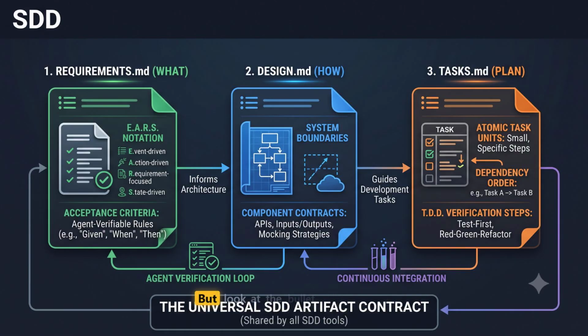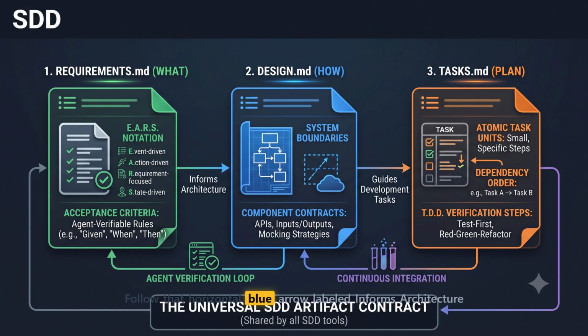But look at the bullet points in that document. You must structure every requirement with a specific trigger and a measurable condition, like confirm inventory availability within 200 milliseconds. A machine can measure milliseconds. It cannot measure fast. This notation is the only way to write requirements an agent can actually verify programmatically.